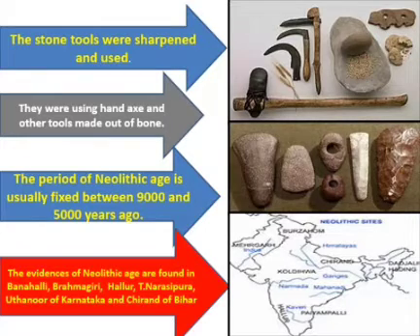Let us repeat the points once again, children. The stone tools were sharpened and used. They were using hand axe and other tools made out of bone. The period of Neolithic age is usually fixed between 9,000 and 5,000 years ago. The evidences of Neolithic age are found in Banahalli, Brahmagiri, Alur, T. Narsipura, Uttanur of Karnataka and Chirand of Bihar.